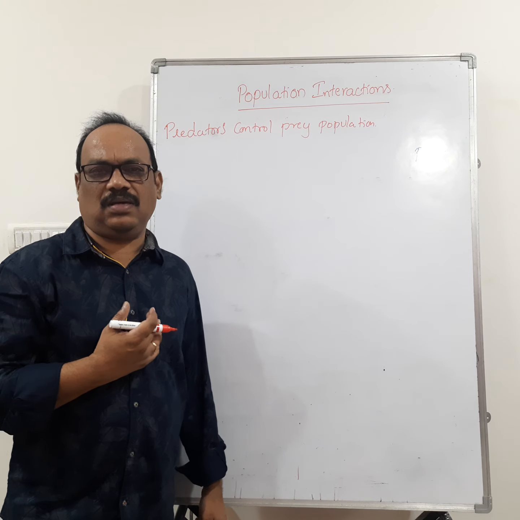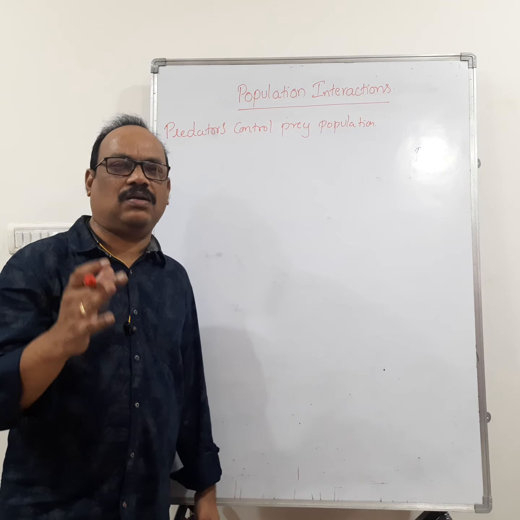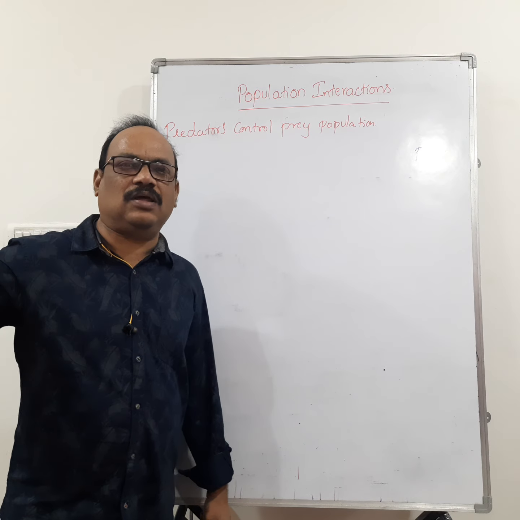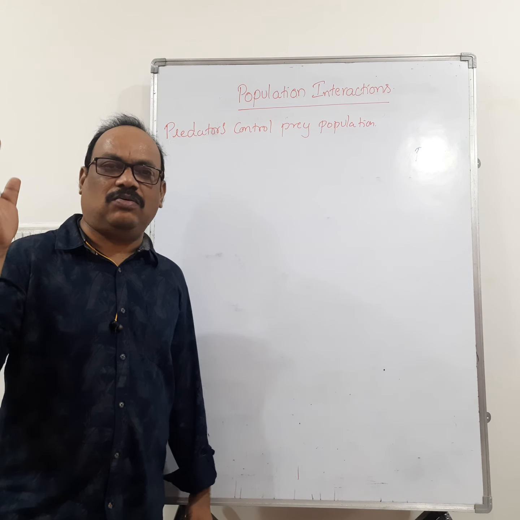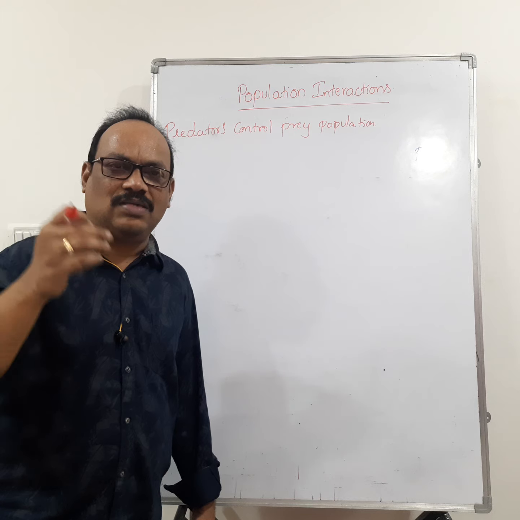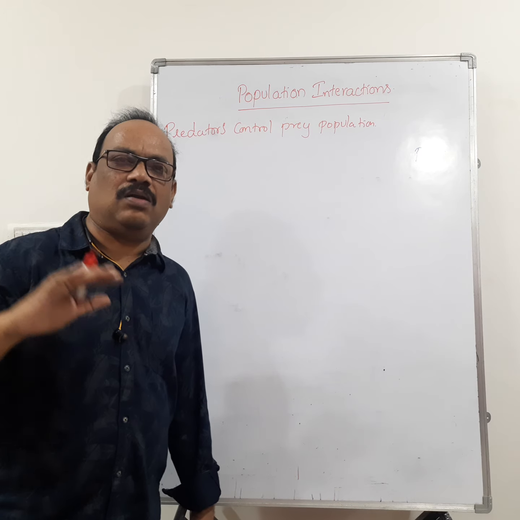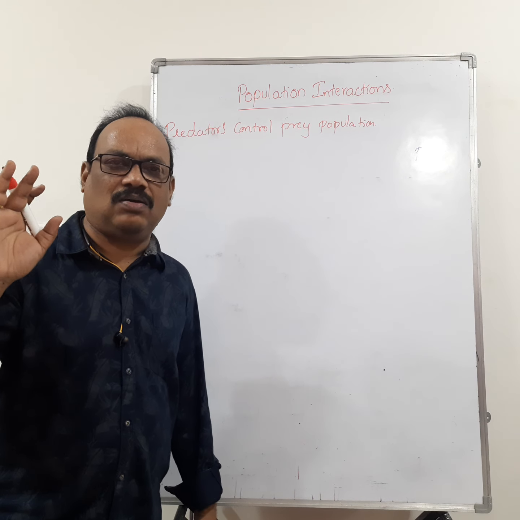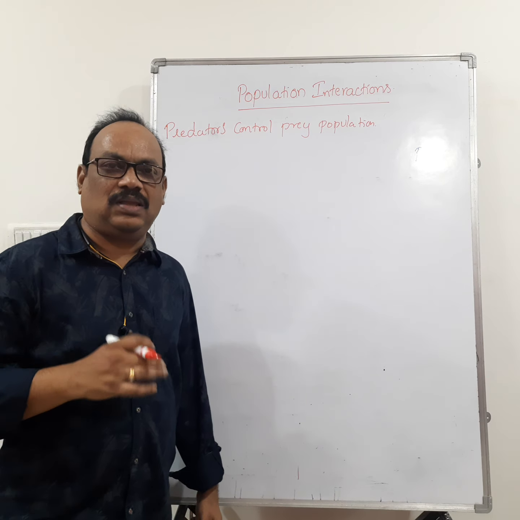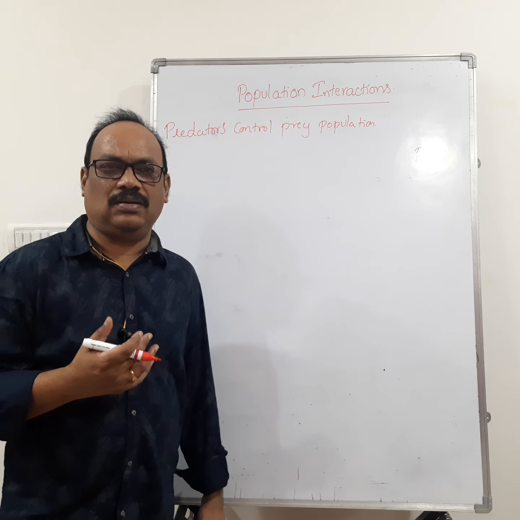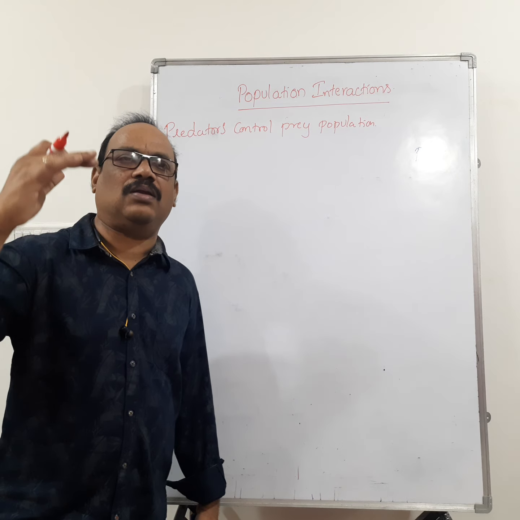the ecological balance. For example, you take any exotic species. Exotic species means the species which are not native. They are brought from another place or they are brought from another country. So they are called exotic species. When exotic species was introduced into the natural habitat, they become invasive and spread enormously and disturb the ecological balance. Why? So when the exotic species are brought to a particular area, there they don't have their natural enemies, right? Exotic species are not having natural enemies in a new habitat. So the exotic species are growing enormously.